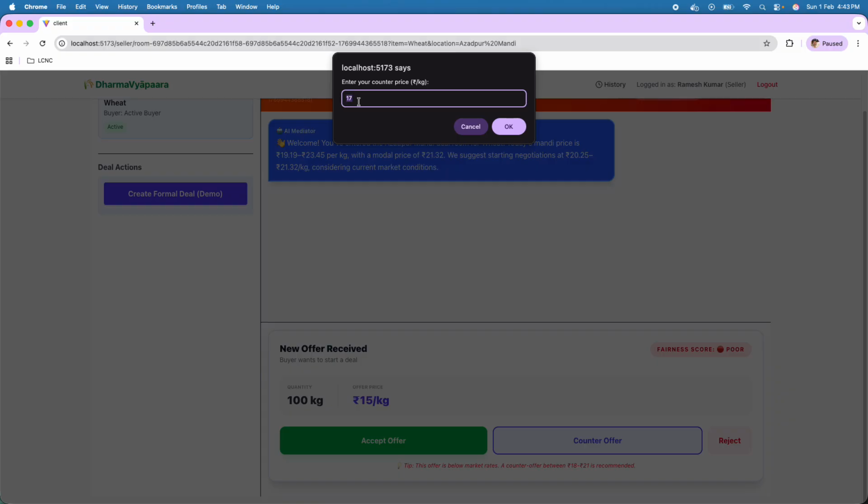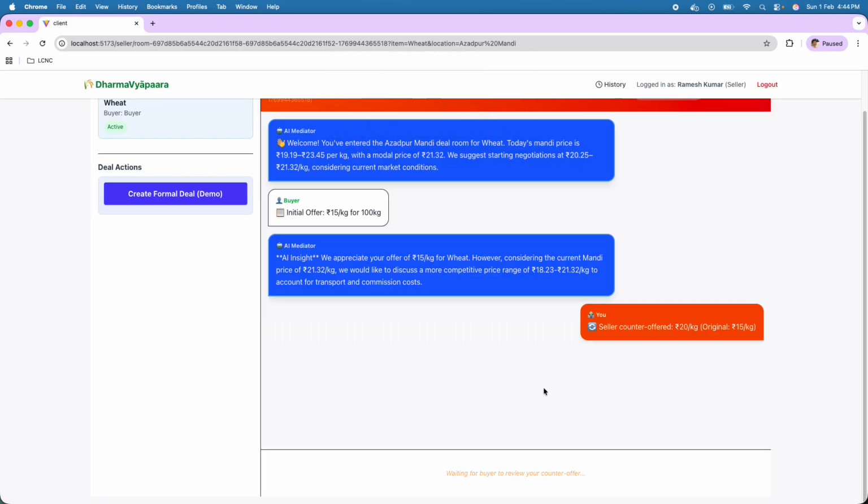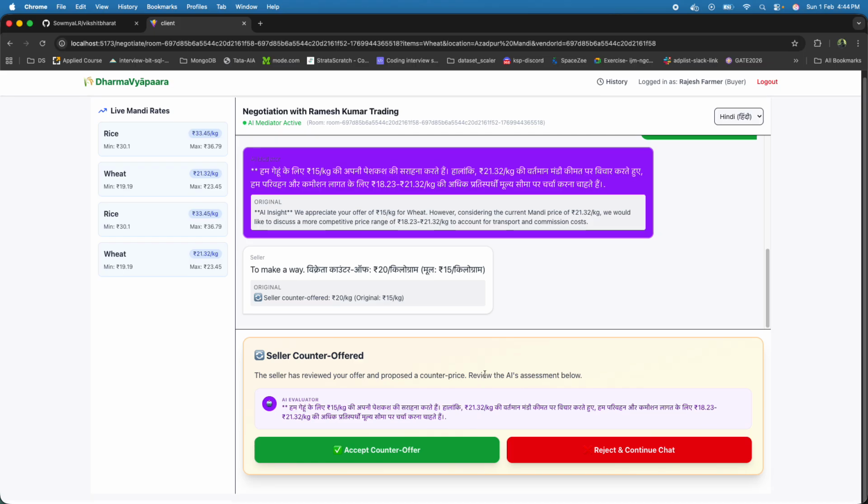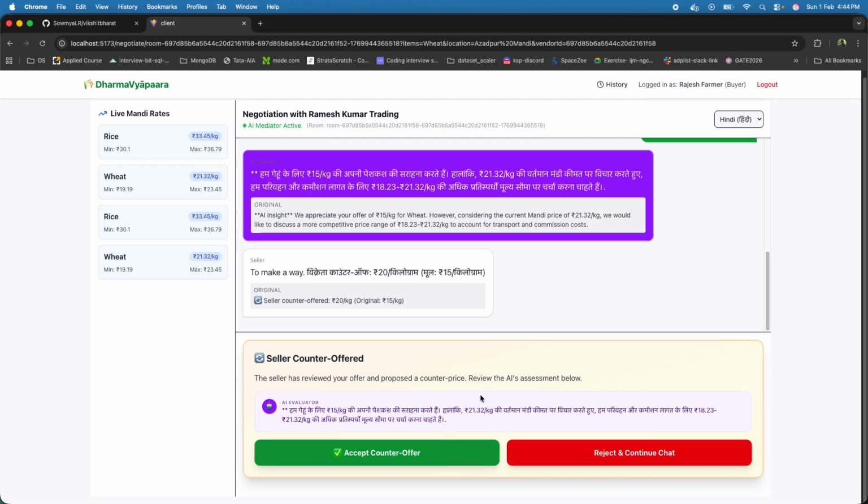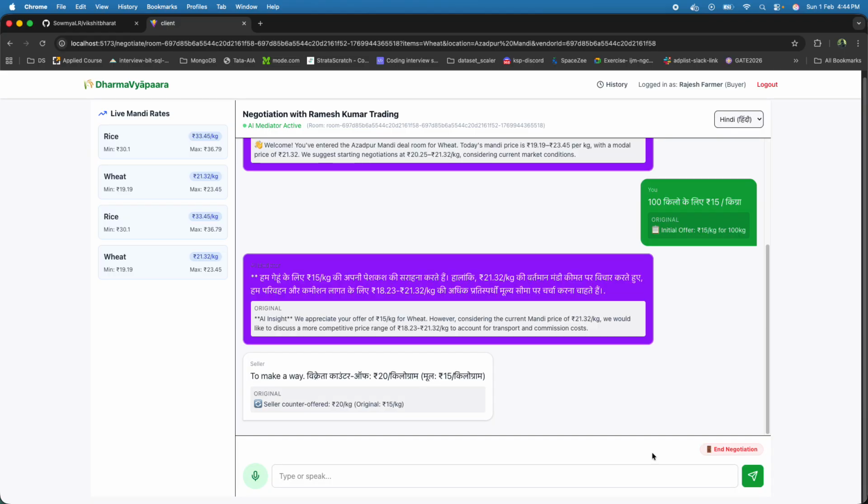You can see AI would have again suggested a model basic rate from the suggested buyer's price. Let's go for 20, and we can see again the buyer, he can either accept the offer or he can reject and continue the chat. Let's reject and continue the chat.